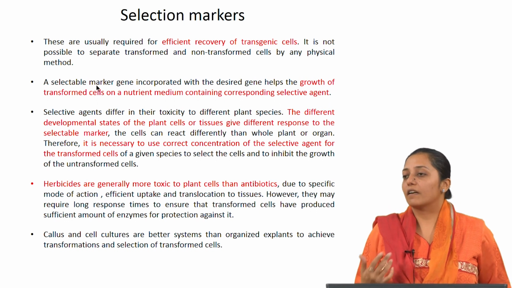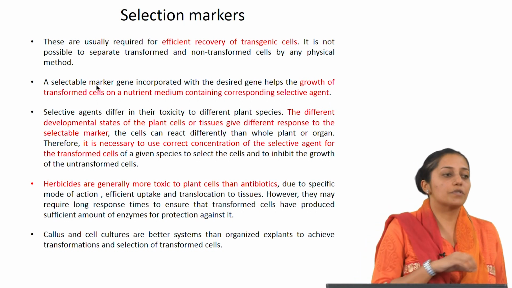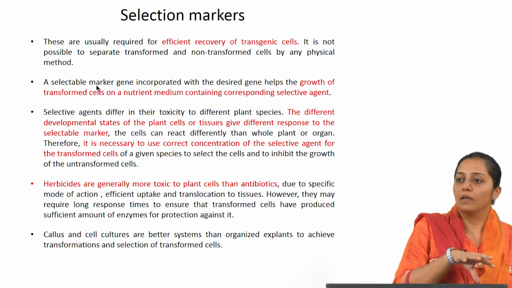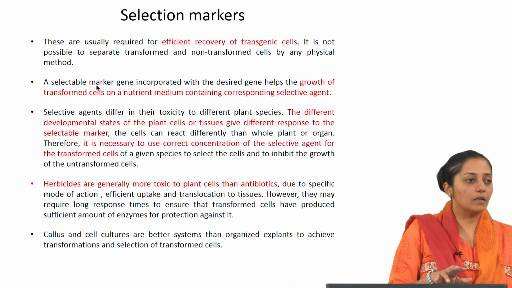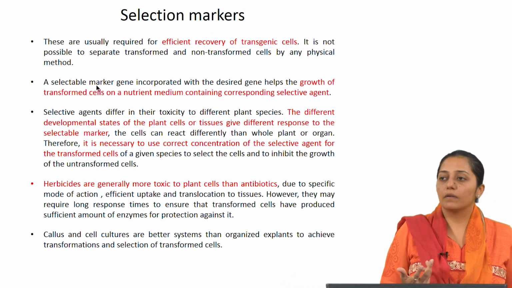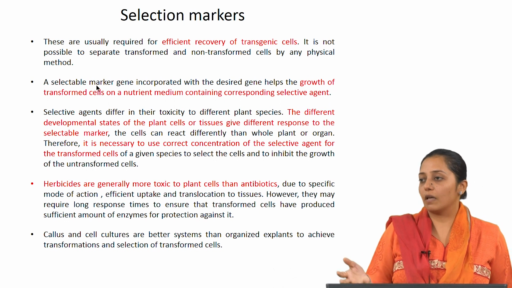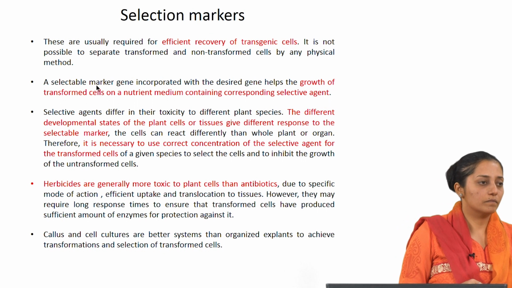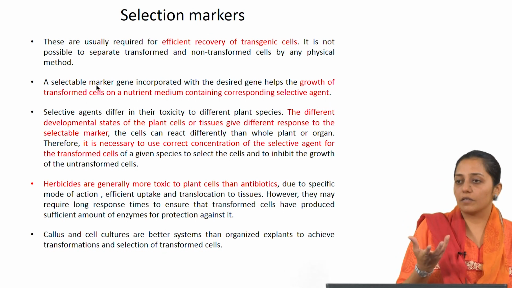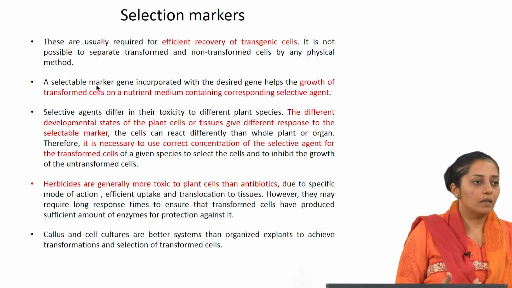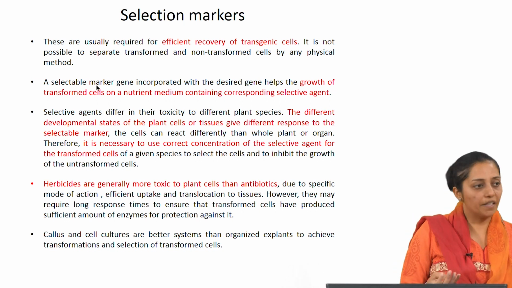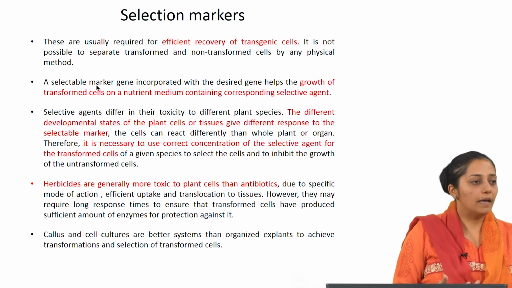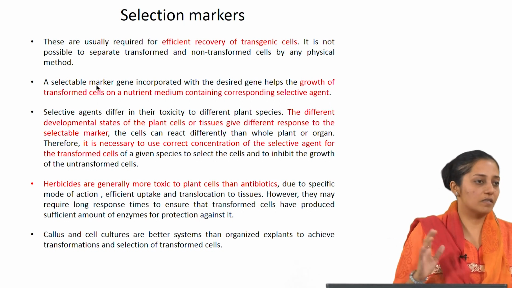So, how do we recover transgenic cell lines? Suppose we have done transformation using this construct. How do you find out which particular cell line is transformed or not? How do you select? You would be needing a marker system. Now, what is a marker system? Generally used is antibiotic resistance. So, it is a selective marker system.